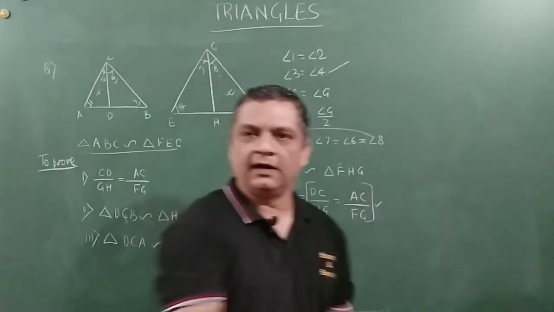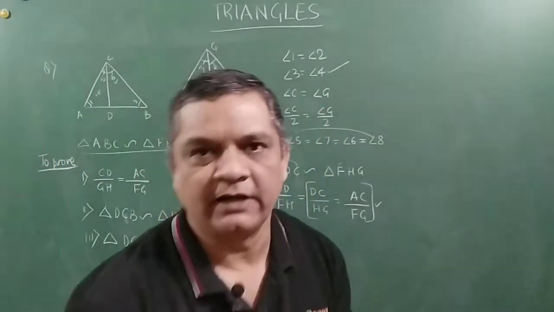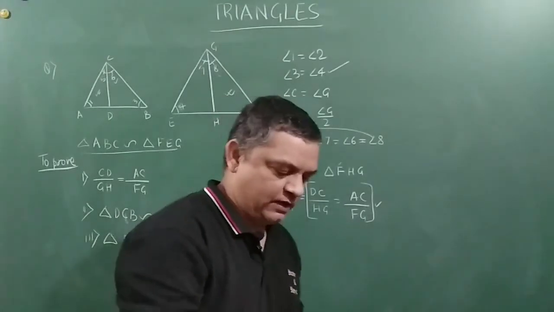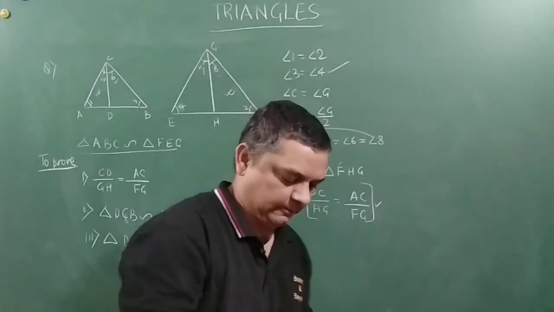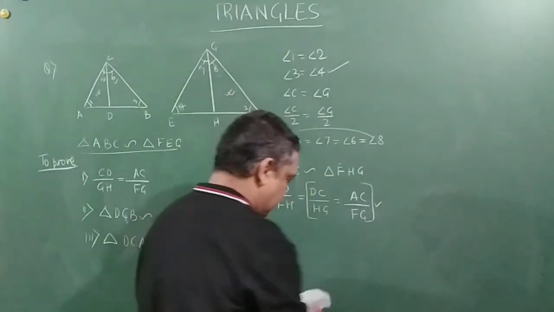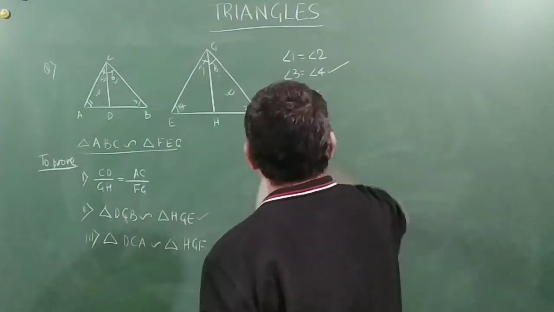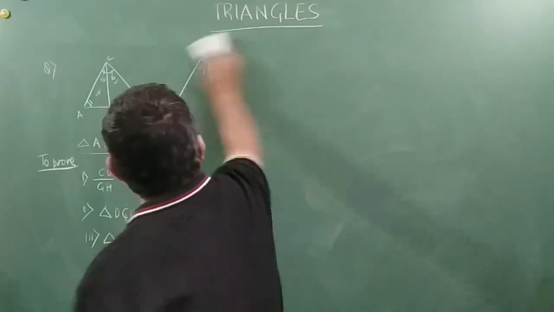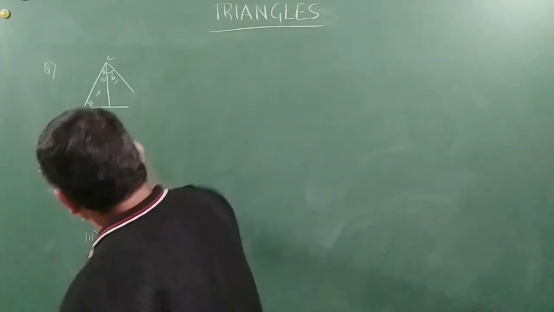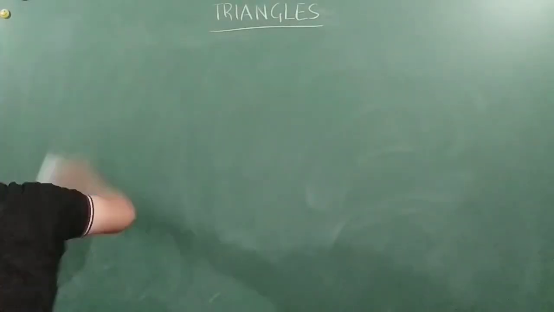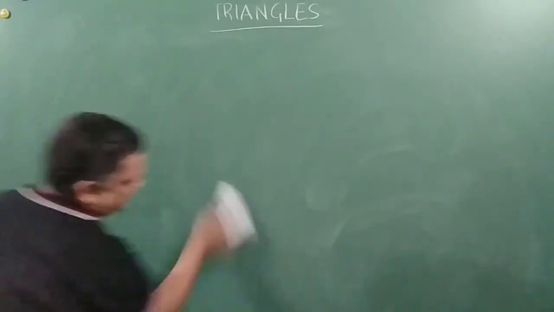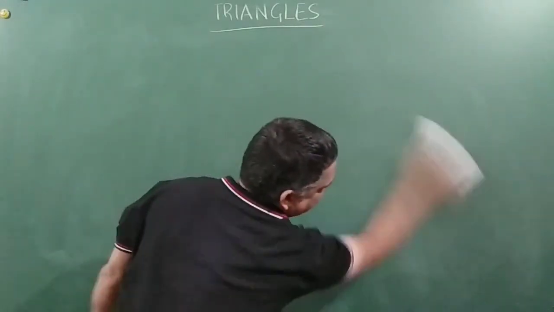So with this, this problem is completed, right friends? Let's move on to the next one. Actually, all of this is very easy, friends. The only thing is a little bit of patience, and not making a mistake in writing your vertices.